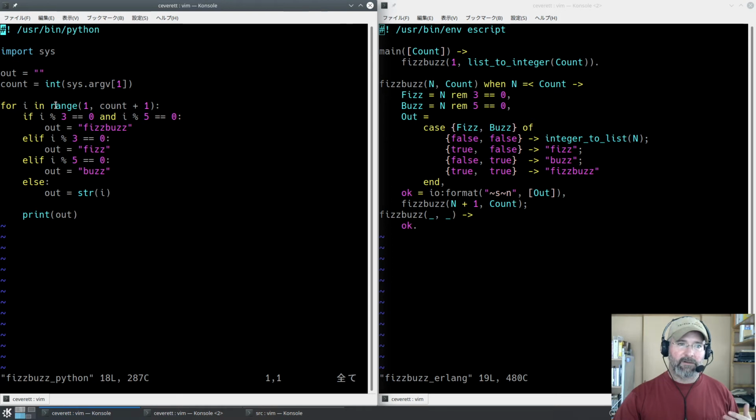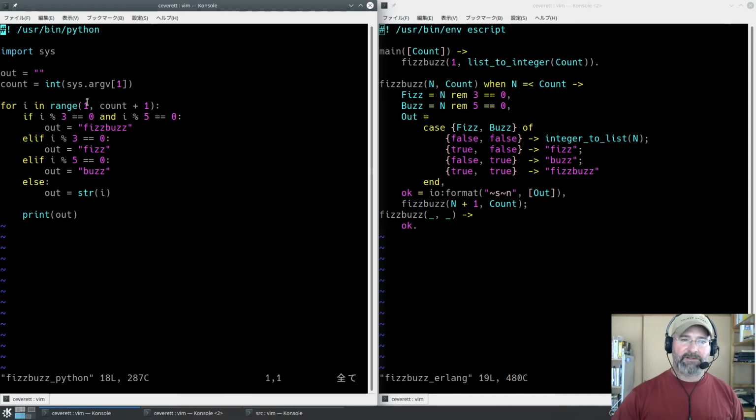So range is a built-in function in Python that gives you a list-like sequence. If you give it 1 to 10, it'll give you back actually a list 1 to 9. It won't give you 10. The reason for that is that the singular version of range starts at 0, and Python uses 0-based indexing. So, if you say I want 10 things, you're actually getting 0 through 9 instead of 1 through 10. That's the reason that range in Python is exclusive.